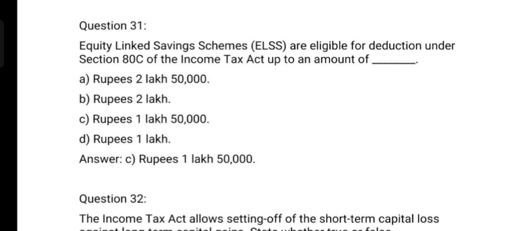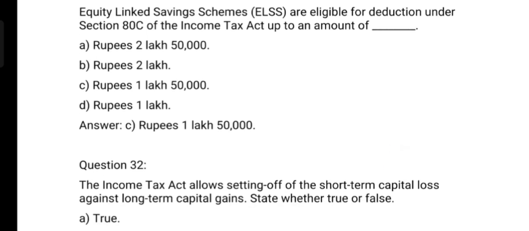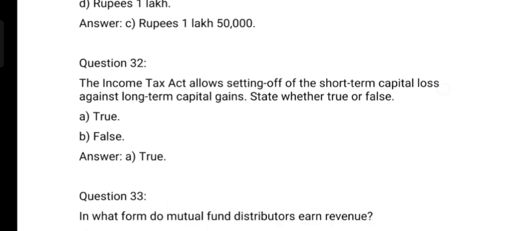Equity-linked savings schemes are eligible for deduction under Section 80C of the Income Tax Act up to an amount of dash. First option, rupees 2,50,000. Second option, rupees 2 lakh. Third option, rupees 1,50,000. Fourth option, rupees 1 lakh. And the correct answer is C, 1,50,000.